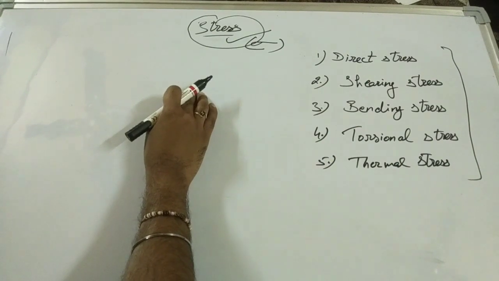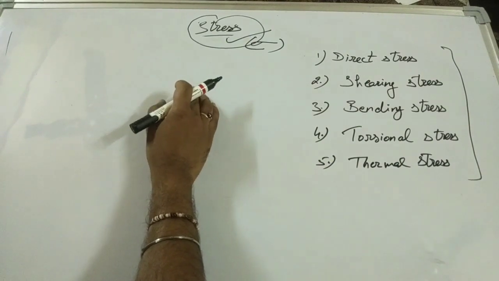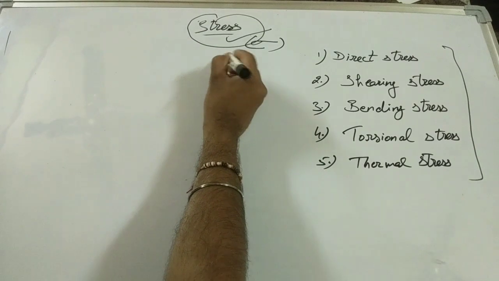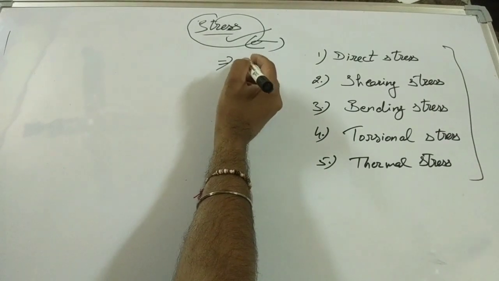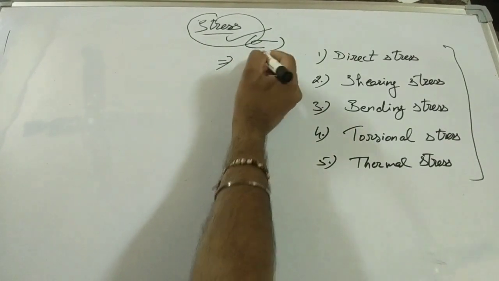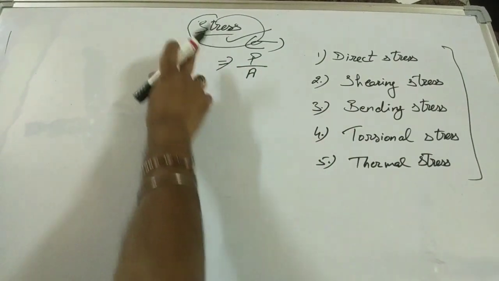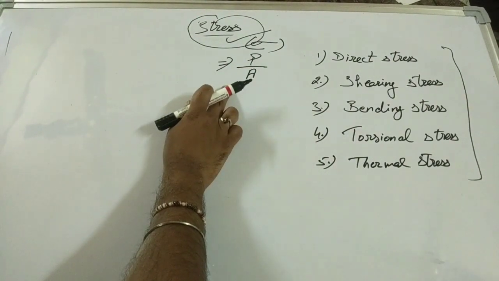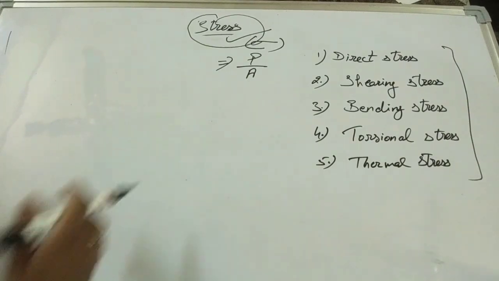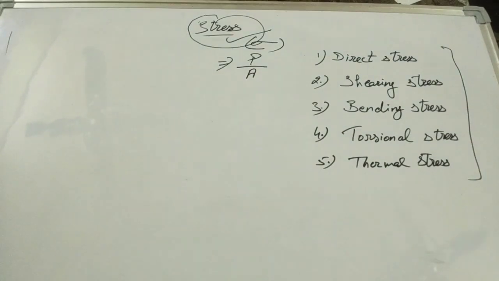I saw most people describe stress by the definition that stress is defined as load per unit sectional area. Most people define stress by this definition, which is correct, not wrong. Mathematically you have to describe it like this, but what is the exact meaning of stress, how to explain it exactly, we'll discuss now in this video.